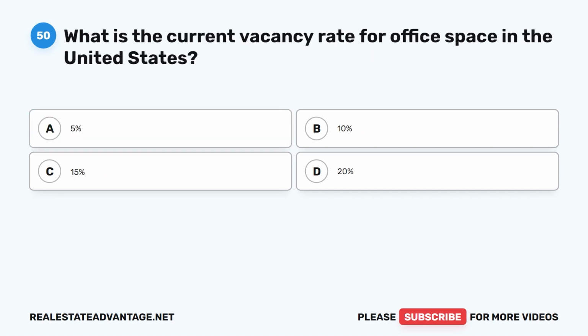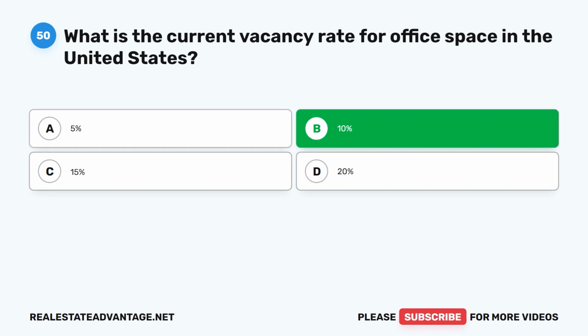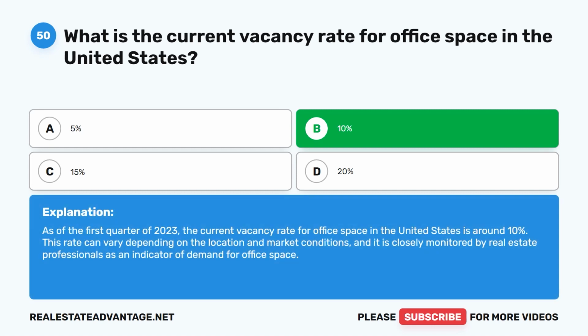Question 50. What is the current vacancy rate for office space in the United States? A. 5%, B. 10%, C. 15%, D. 20%. The correct answer is B. 10%. As of the first quarter of 2023, the current vacancy rate for office space in the United States is around 10%. This rate can vary depending on the location and market conditions, and it is closely monitored by real estate professionals as an indicator of demand for office space.